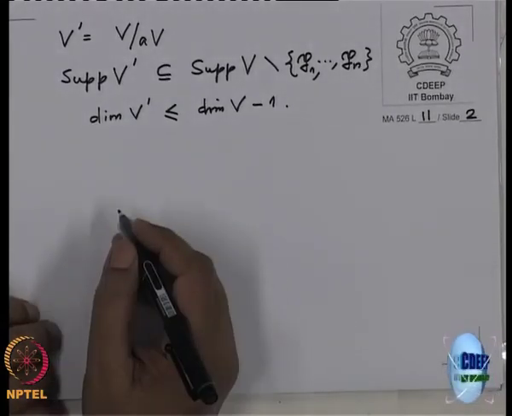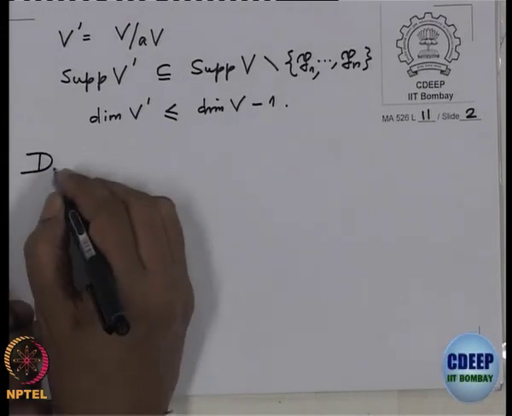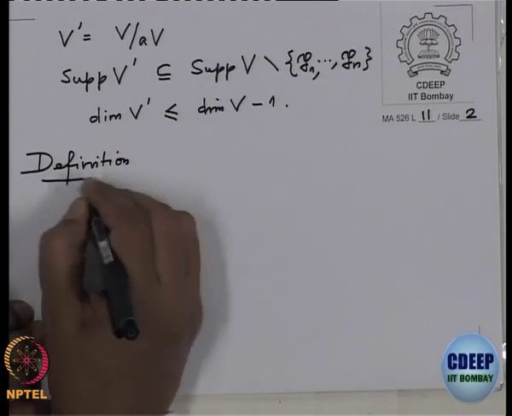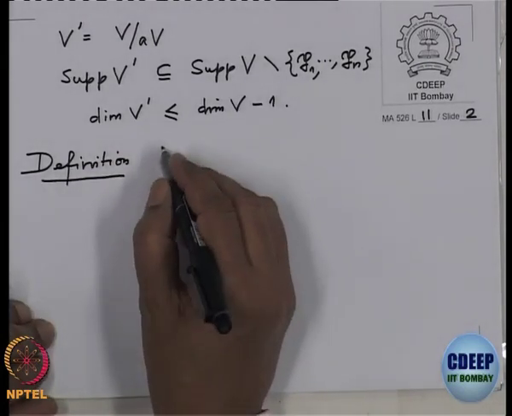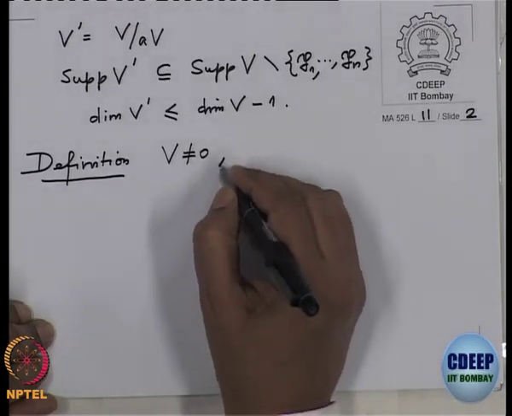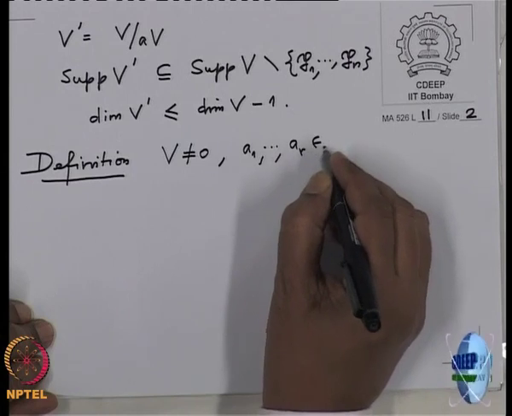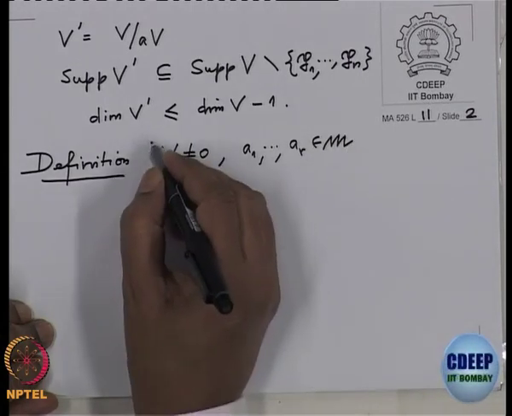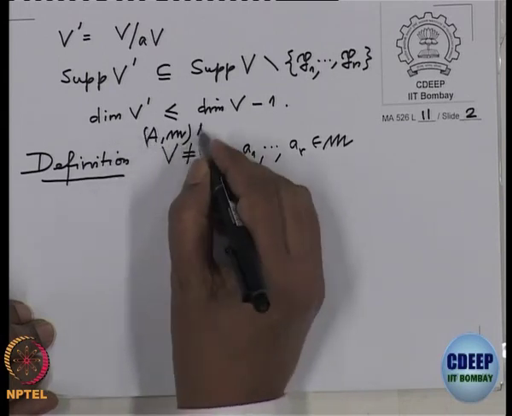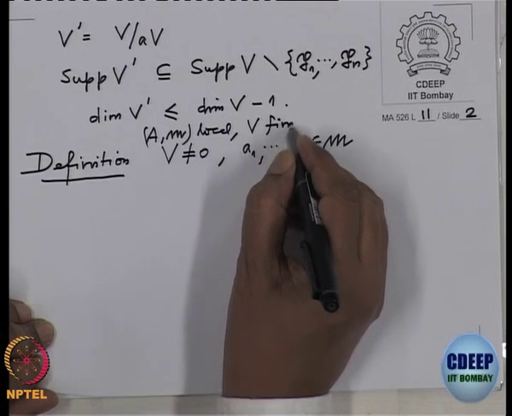Okay. So, this is probably the appropriate time to define. So, I want to make a definition. Suppose we have a non-zero module V and a1 to ar are elements in the maximal ideal of A. So, remember all the time our assumption is A is local and V is a finite A-module.